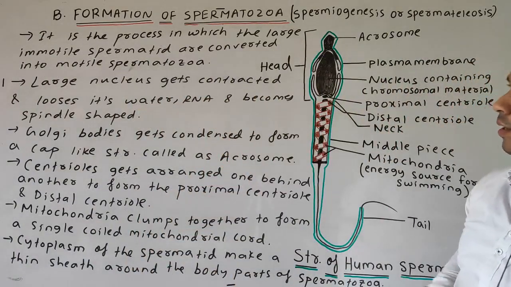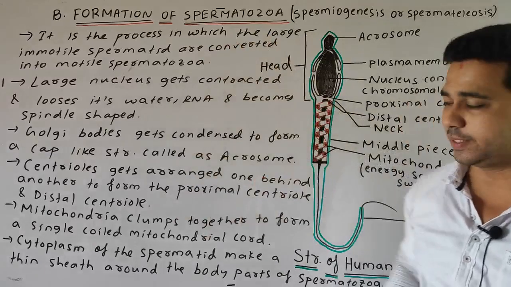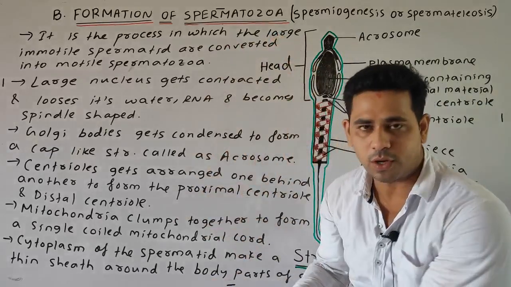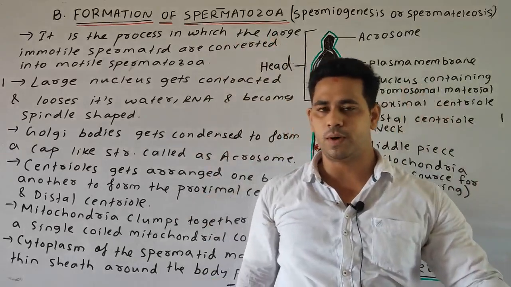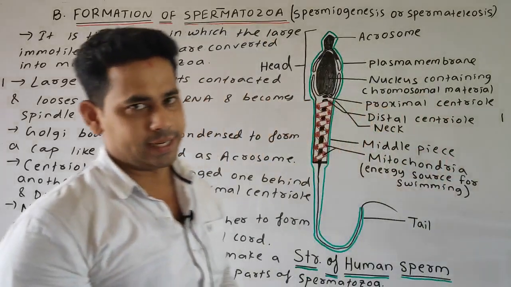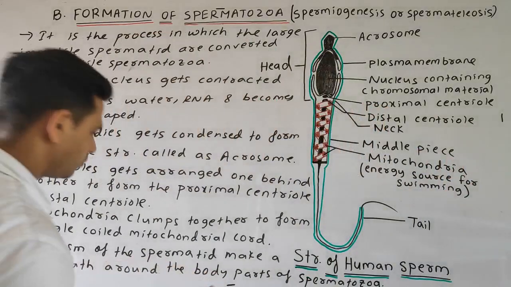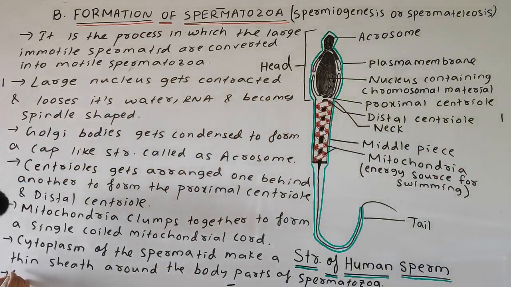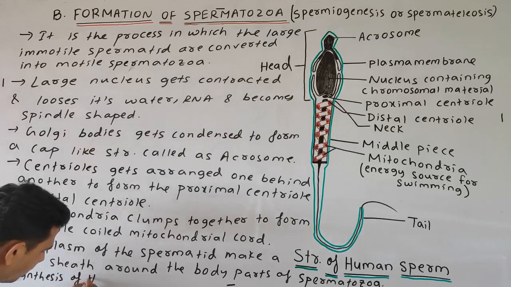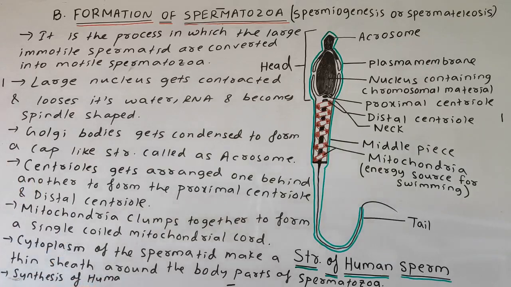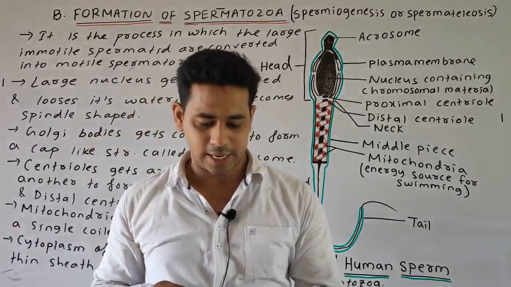So students, remember that all these various changes take place for the synthesis of the human sperm, and it takes about 76 days. I can write here, for the synthesis of human sperm. This one I will write on the upper portion, it might not be visible to you. Okay, I'll write in the next slide, don't worry.